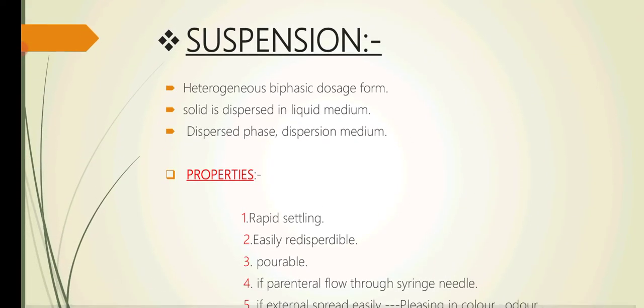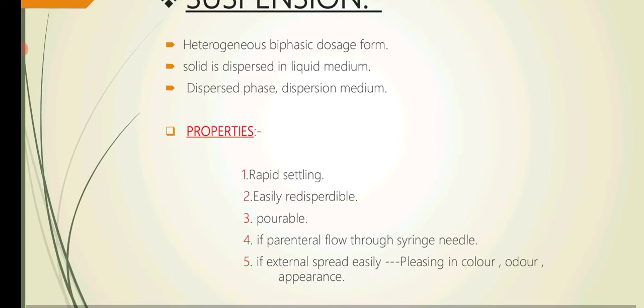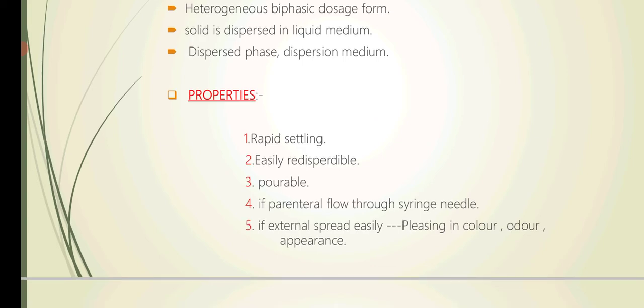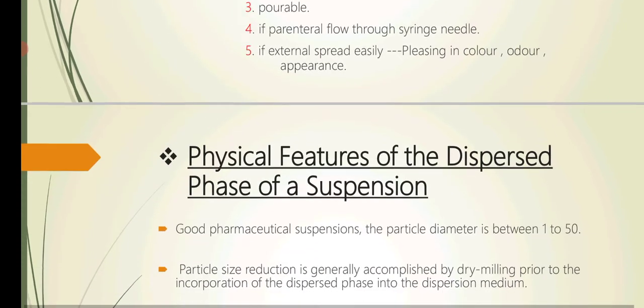Now we would study about suspension. These are heterogeneous biphasic dosage form in which solid is dispersed in liquid medium, dispersed phase and dispersion medium. And properties of suspensions are these are rapidly settling, easily redispersible and pourable. If parenteral, flow through syringe needle; if external, spread easily, pleasing in color and odor and appearance.